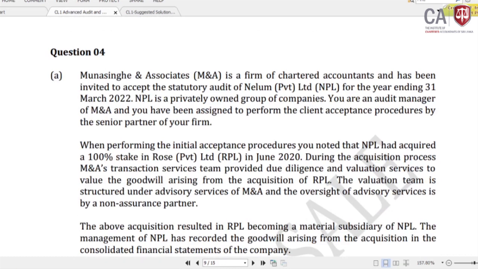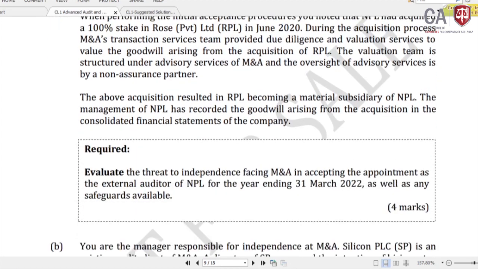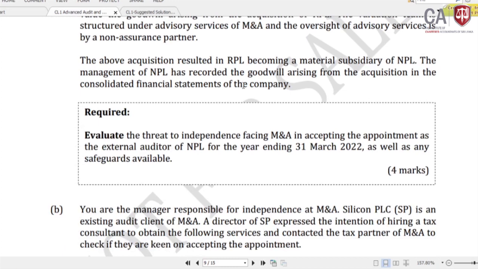Right. Question number 4. It's again an interesting question from the Code of Ethics, yes, it's 100% from the Code of Ethics. So we'll read the question, we'll look at the required section. Evaluate. Action verb is evaluate. Evaluate the threat to independence facing M&A in accepting the appointment as the external auditor of NPL for the year ending 31st March 2021 as well as any safeguards available.